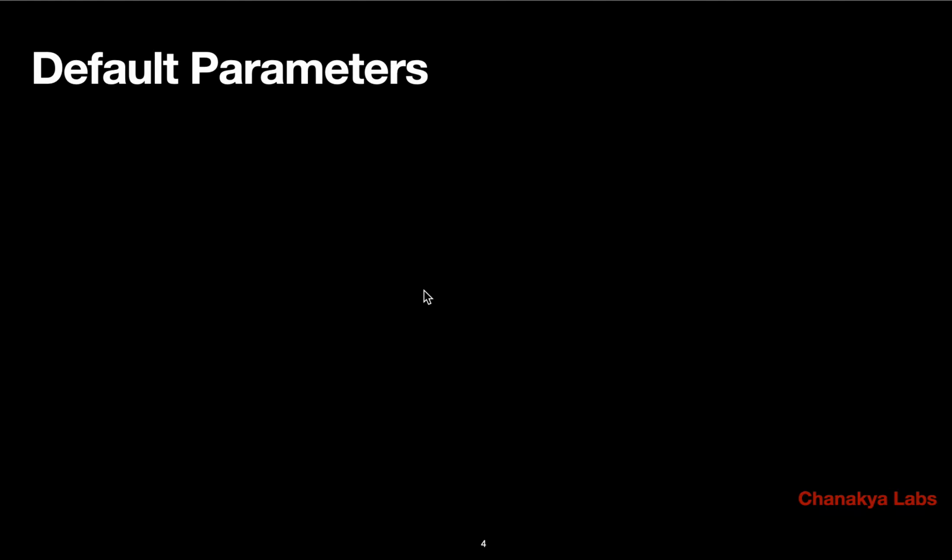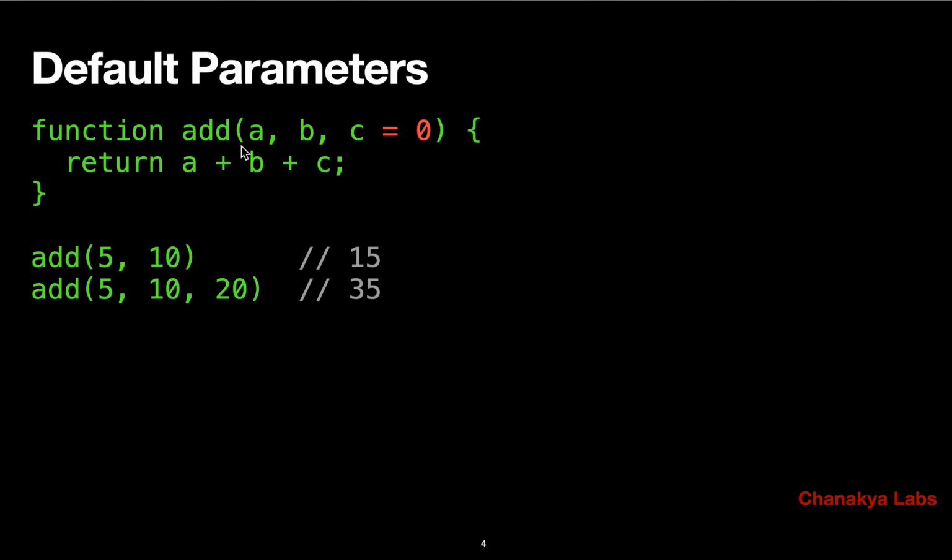So default parameters. When we were discussing functions, we saw that I can pass two or three arguments. But if you remember, we discussed that if you have three parameters, and let's say c equal to 0, this is the new syntax we are talking about, default parameters, right?